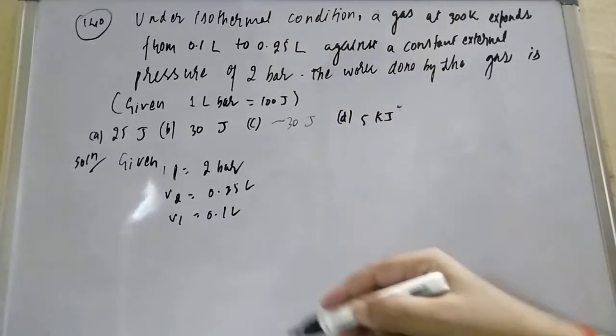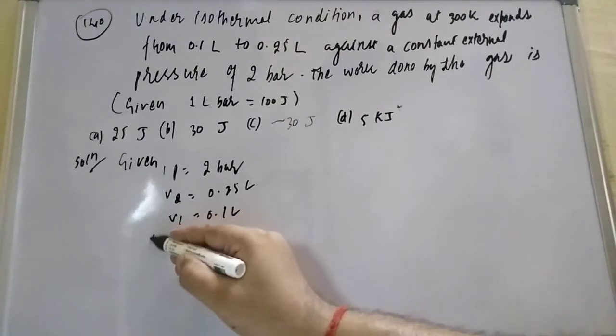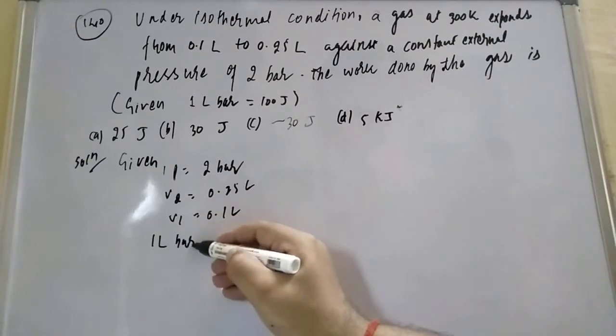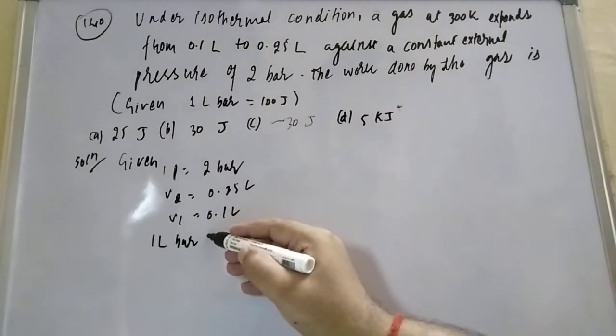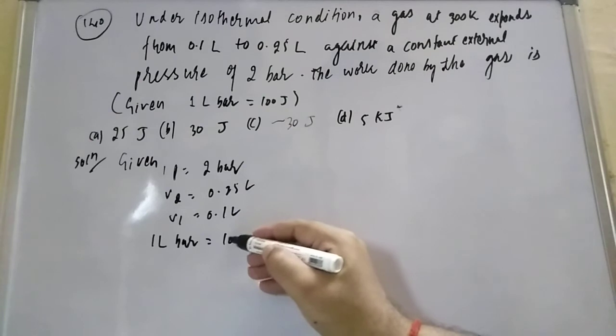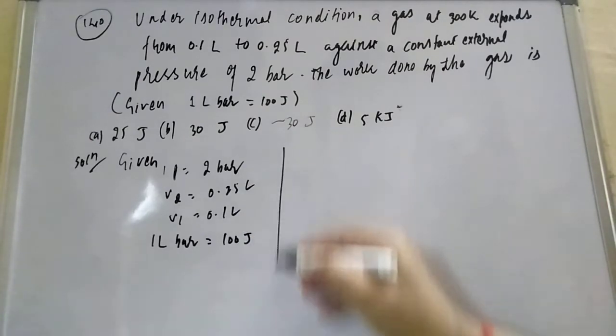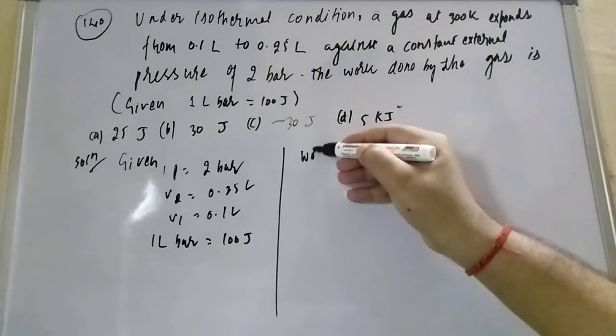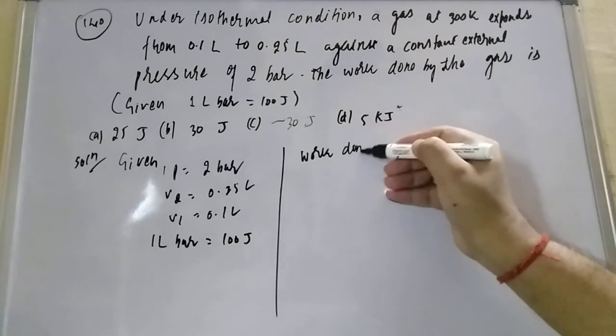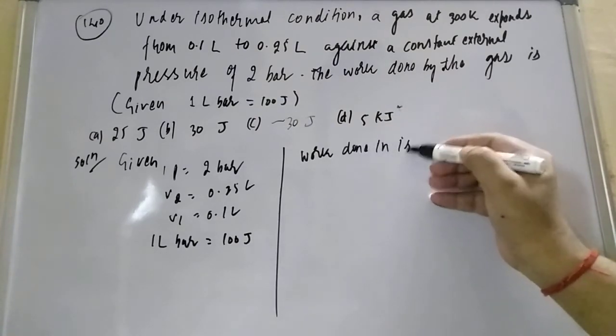Now they are expanding, and what other thing they have given: 1 liter bar is equal to 100 joule. Now, work done in an isothermal process.